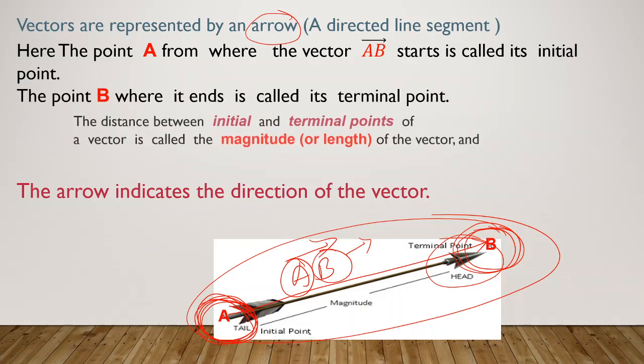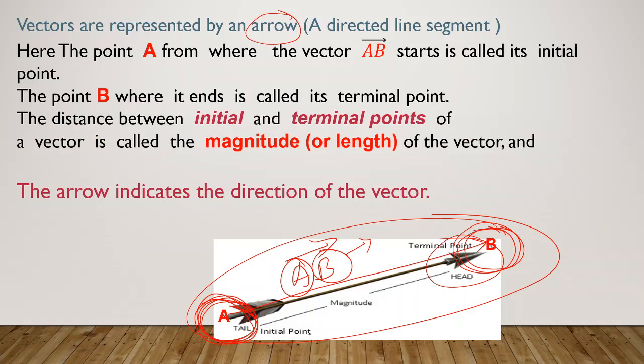Then, as already I said, B is the terminal point and A is the initial point. Then the distance between these 2 points, which 2 points? Yes, the distance between the initial and the terminal points, we call it the length of that vector, or the magnitude of that vector.